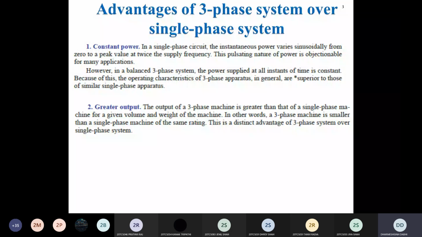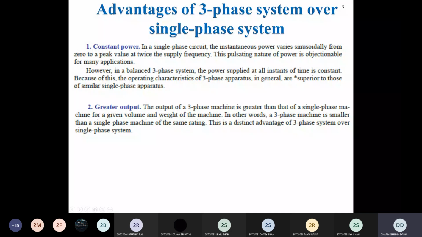So for the same volume and weight of the machine, the three-phase generator generates more power than the single-phase generator. This is one of the main advantages of using the three-phase system.